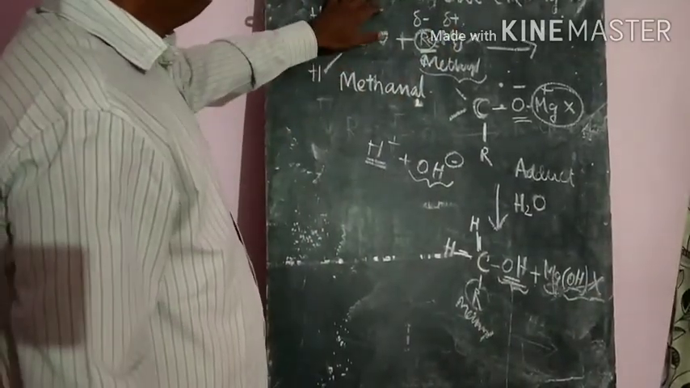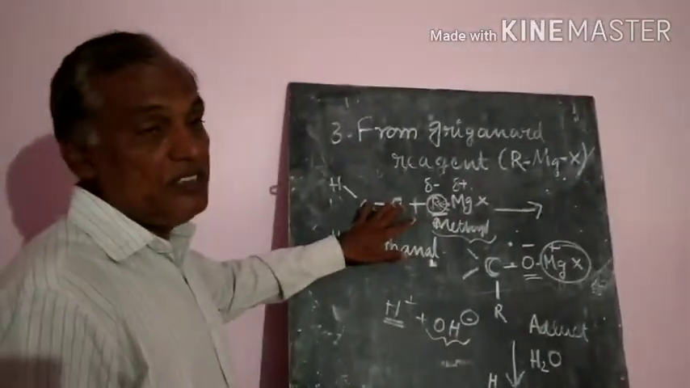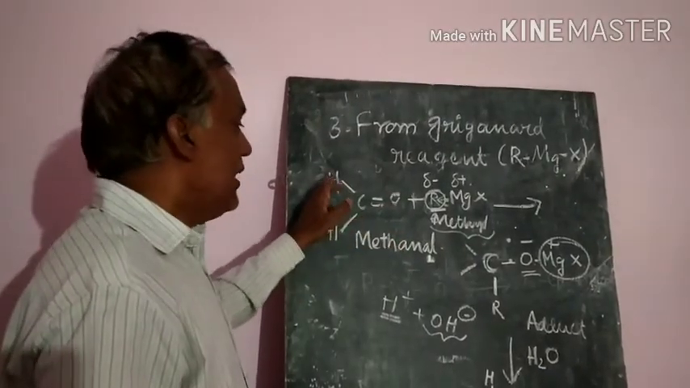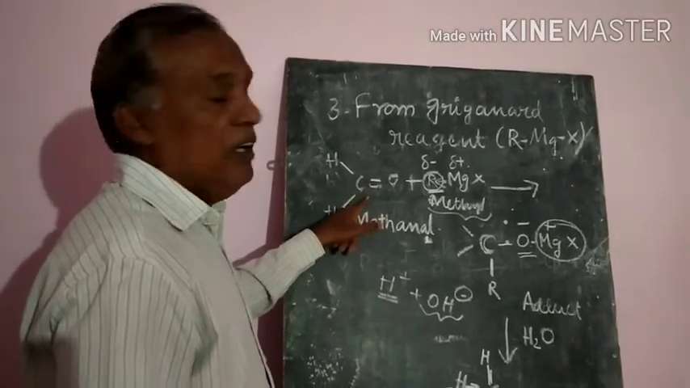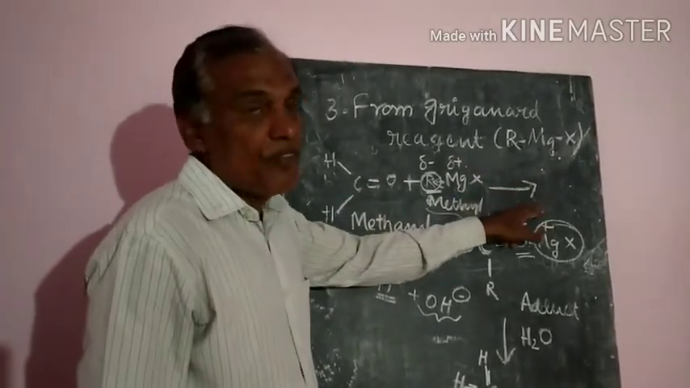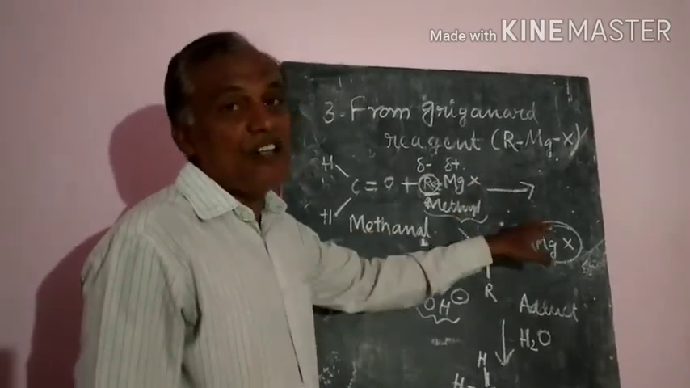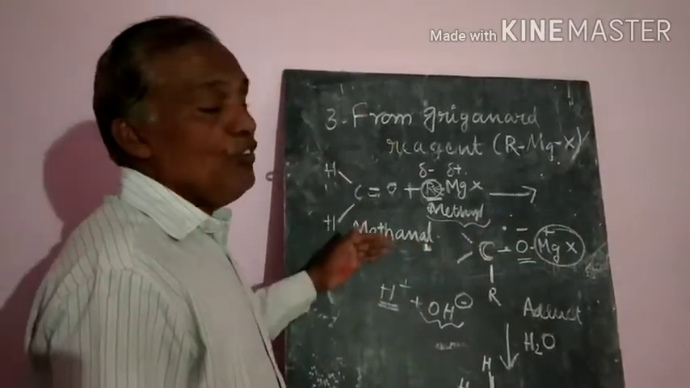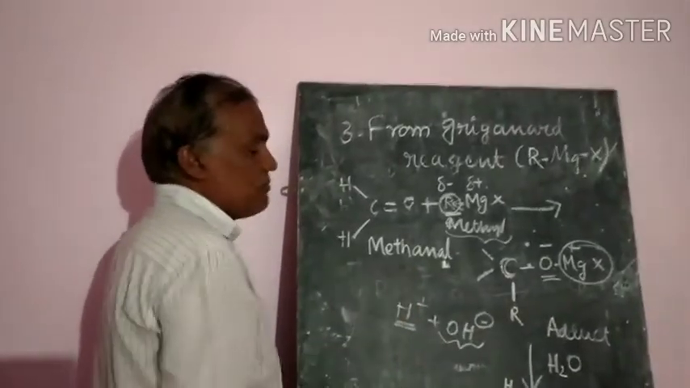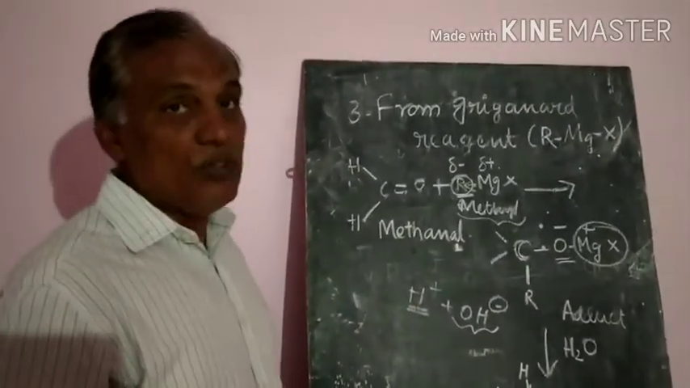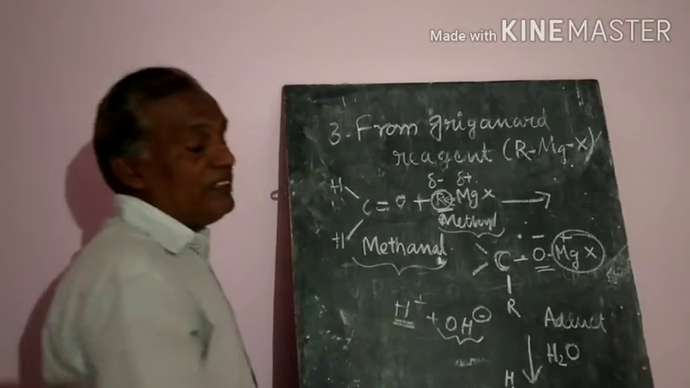So like this we get alcohols from the Grignard reagent also. This is the most important. Observe the different aldehydes or ketones. If you take methanal, you will get the primary alcohol. If you take ethanal, propanal, butanal, you will get the secondary alcohol. If you take a ketone, you will get the tertiary alcohol. So aldehydes give two types of alcohols, primary and secondary, and ketones give the tertiary alcohol.